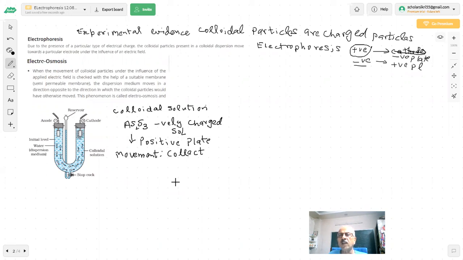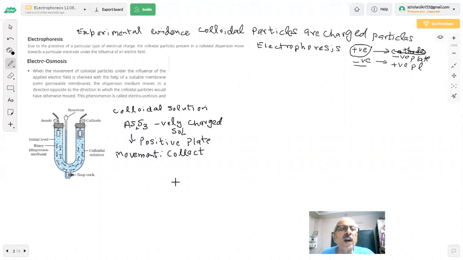So the definition of electrophoresis we don't have to remember. You can write it; a 1 mark question will be there in the exam. The movement of colloidal particles under the influence of an electric field is called electrophoresis, because colloidal particles are charged particles. For example, arsenic sulfide is a negatively charged sol. If I take a solution of that inside this, they will move towards the positive plate and get accumulated at the positive.